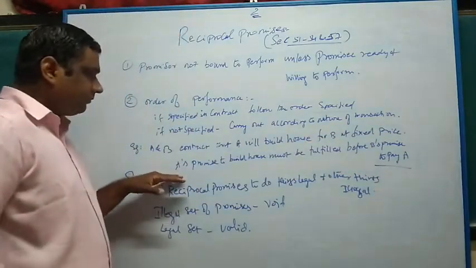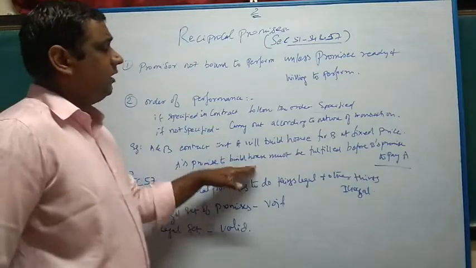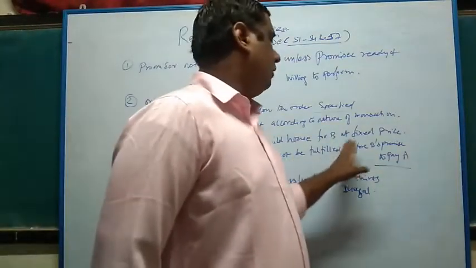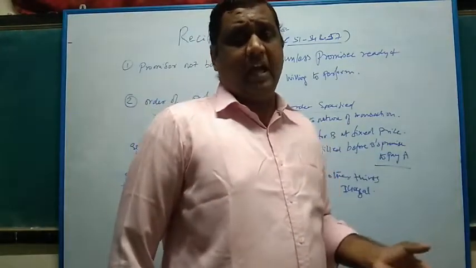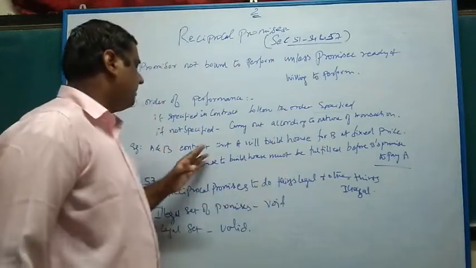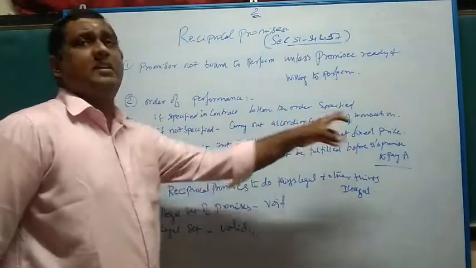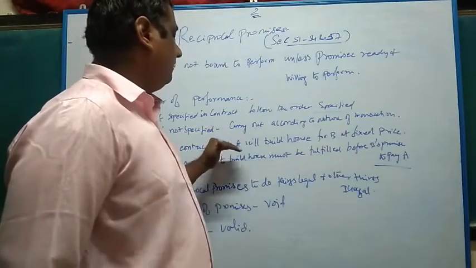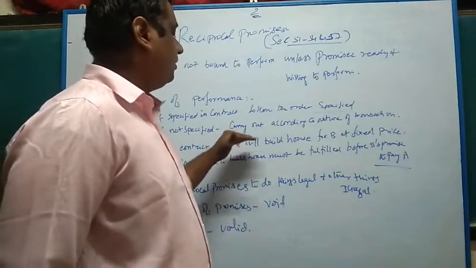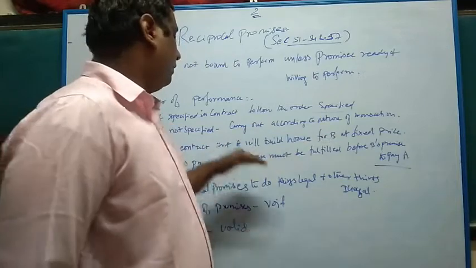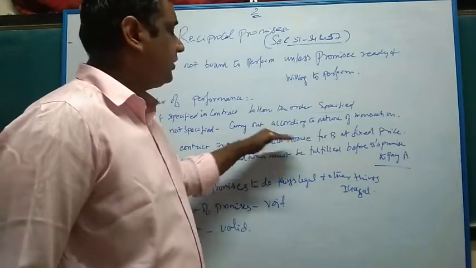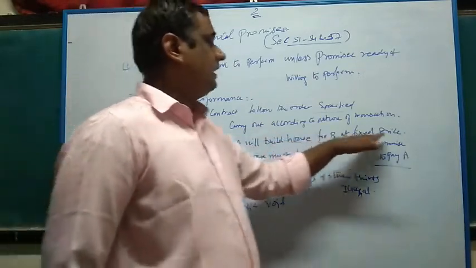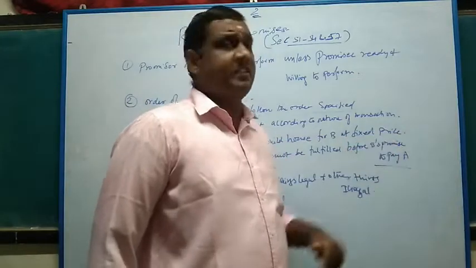Now, A's promise to build the house must be fulfilled before B's promise to pay A, because the sequence of the promise is construction first, payment next. He is constructing the house at his own willingness and risk. Therefore, building the house comes first, and then the payment at the fixed price comes next.